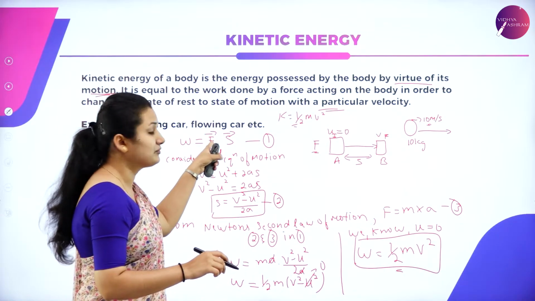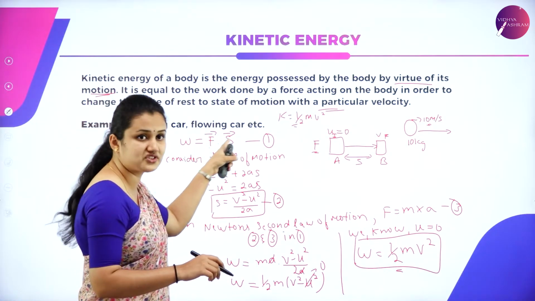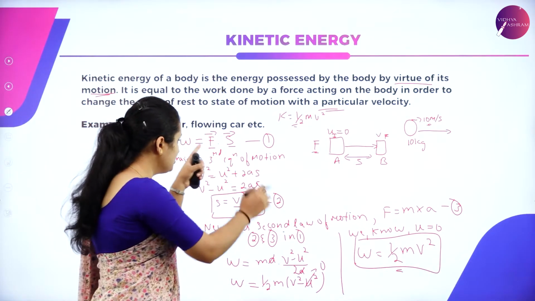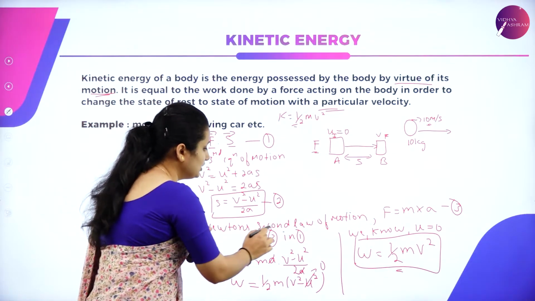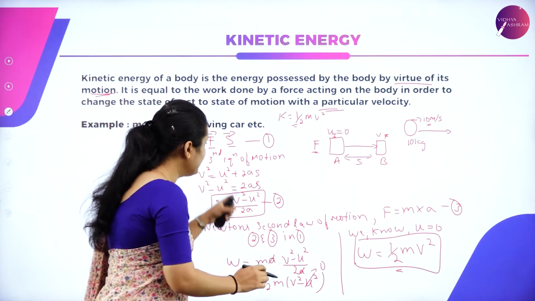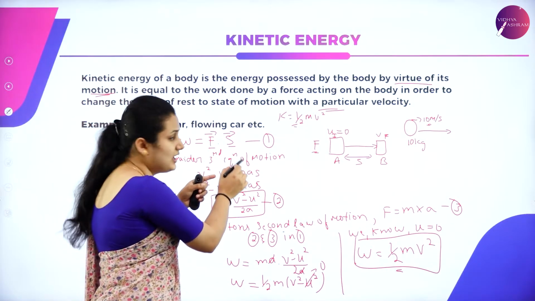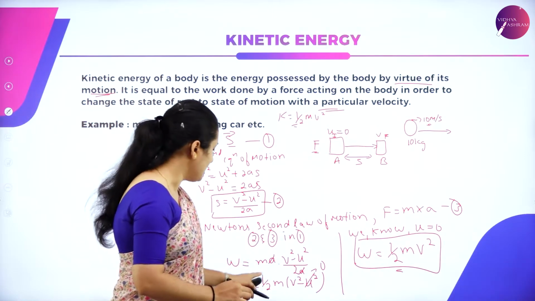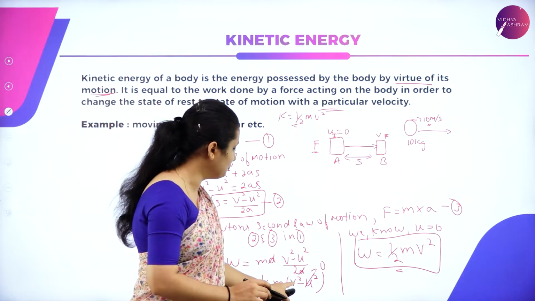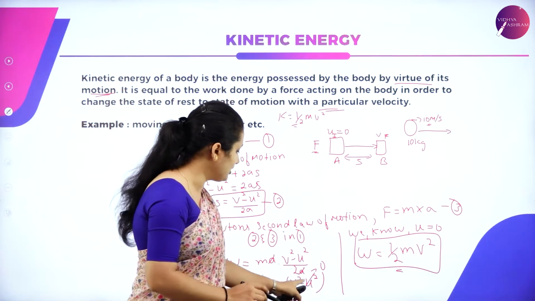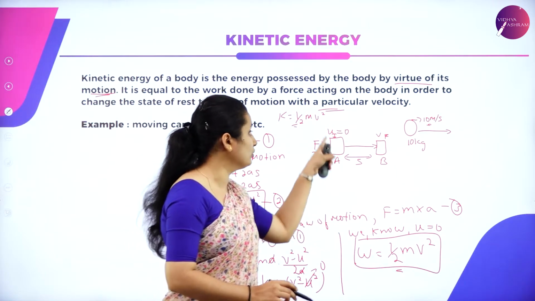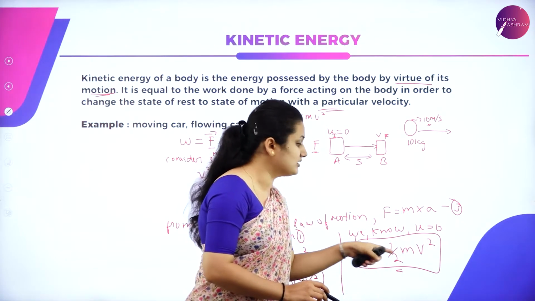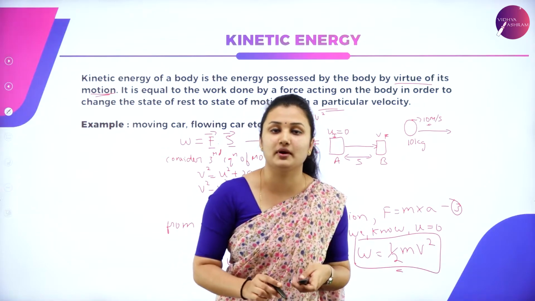That is equal to, from the previous session we know, the product of force and displacement. I don't know the value of force and displacement. So using the third equation of motion and Newton's second law of motion, I will find the value of F and s and substitute that in equation 1. So I will get W is equal to half m of (v square minus u square), final velocity minus initial velocity. I know the initial velocity at the rest state is 0.